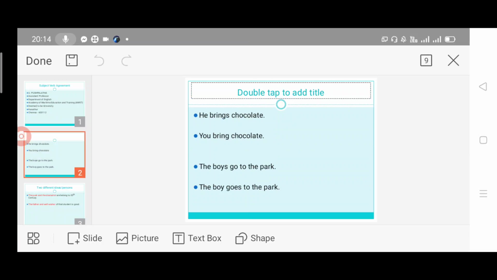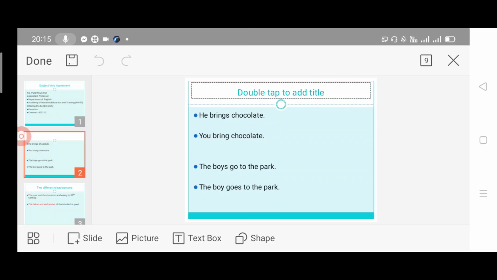Instead of he, if you are using I or we or you or they, then we must add the verb as it is. I bring chocolate, or you bring chocolate, or they bring chocolate, we bring chocolate, like that. This is subject-verb agreement to avoid errors in the sentence.